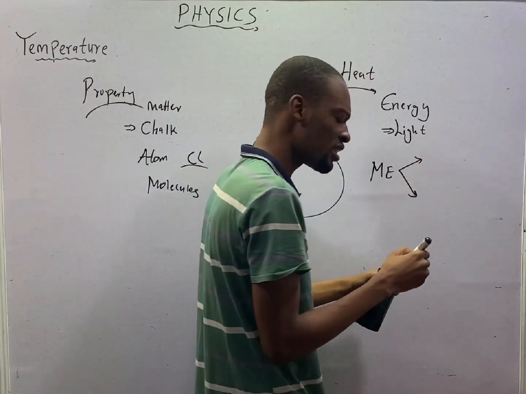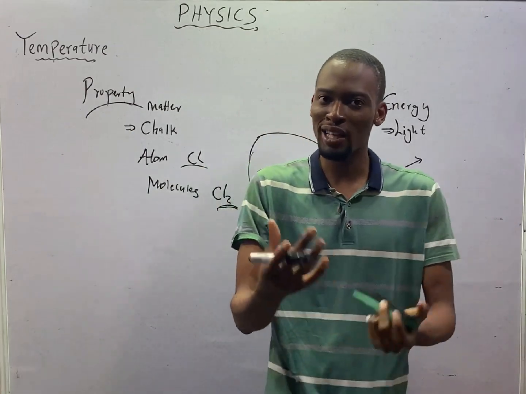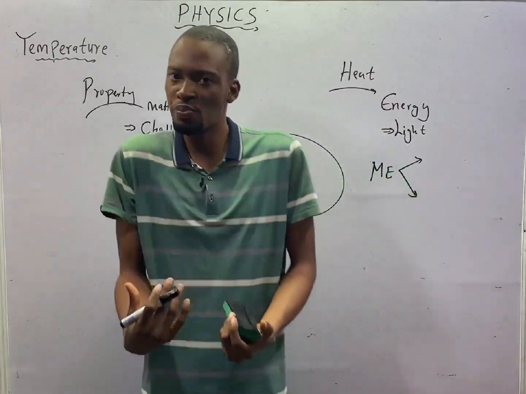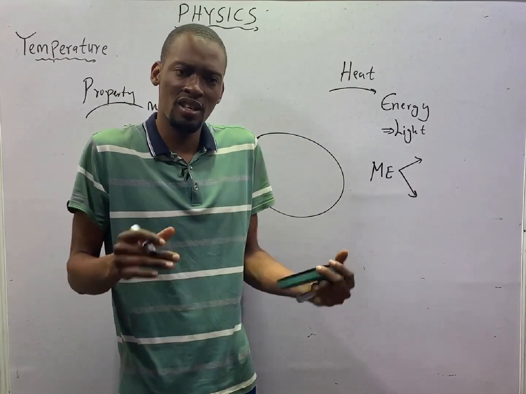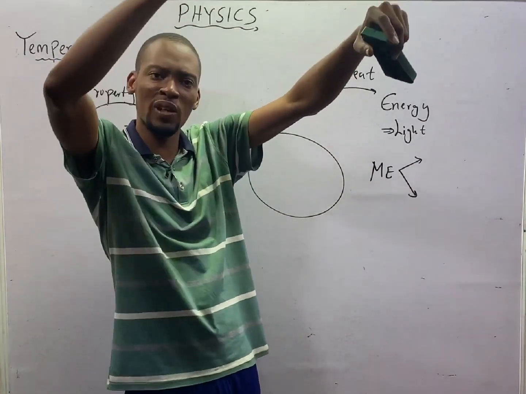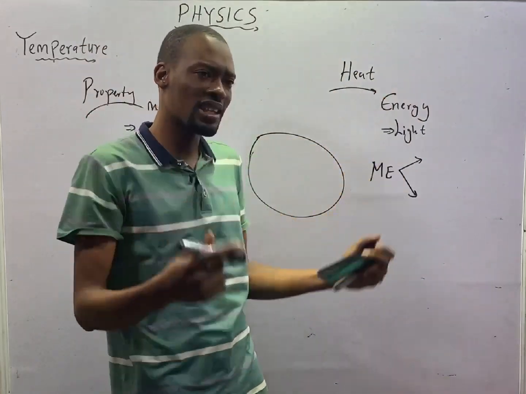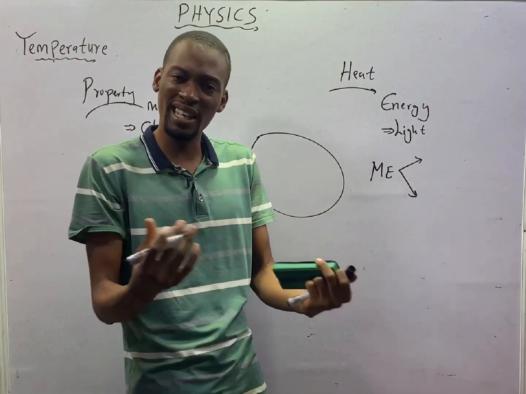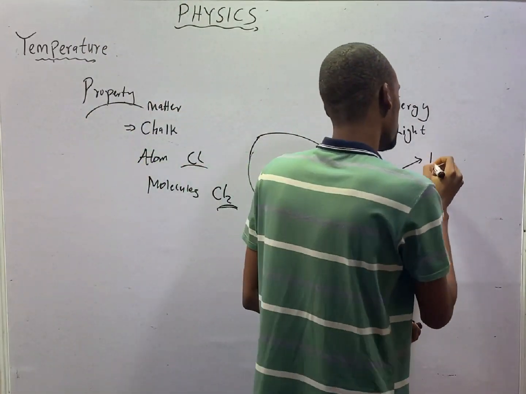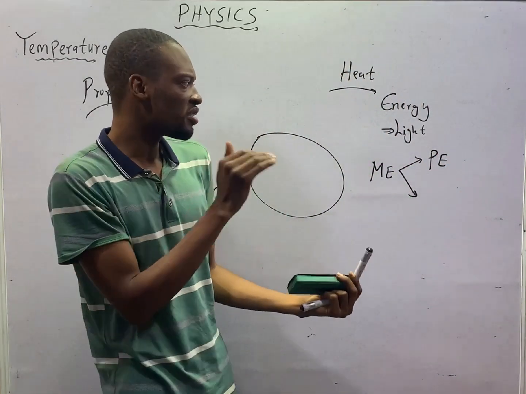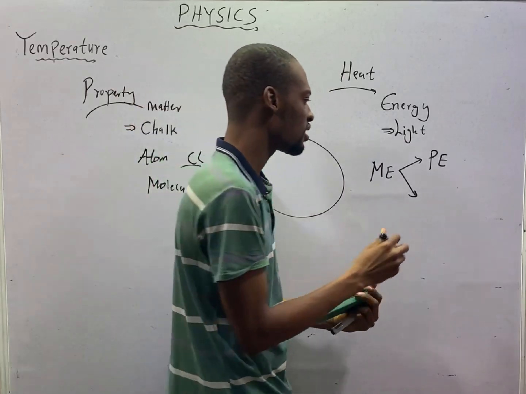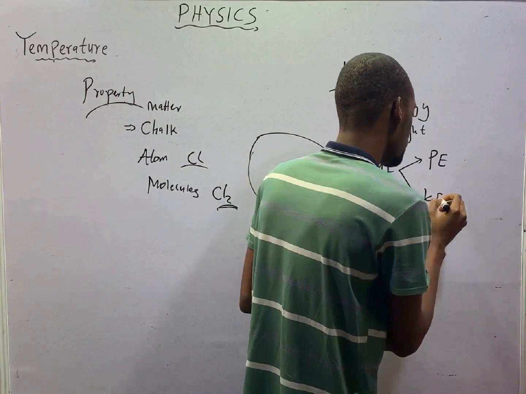Mechanical energy is the energy a body or an object possesses due to position and due to motion. If you are at a particular height, any height you are, that energy you possess or that mechanical energy is potential energy. Once you are moving or there is motion, the energy you possess is kinetic energy.